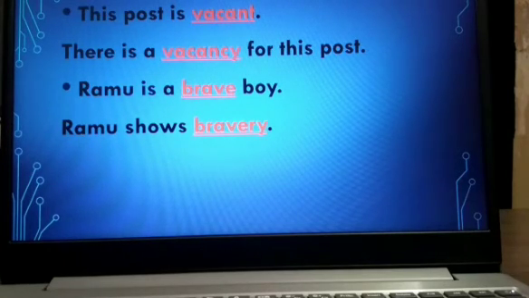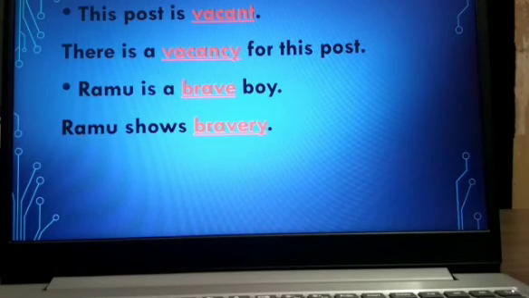Now next, Ramu is a brave boy. Ramu shows bravery. In the first example, brave is an adjective, and from this adjective we have formed an abstract noun, that is bravery. So the sentence is, Ramu shows bravery.